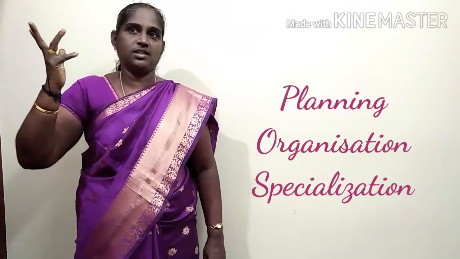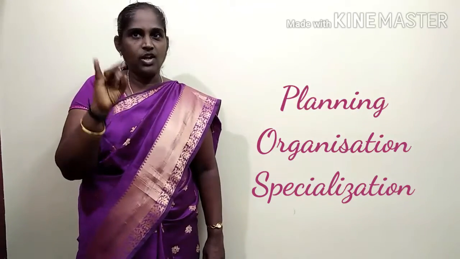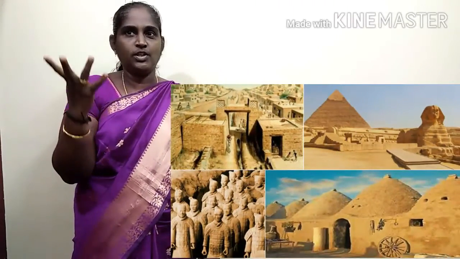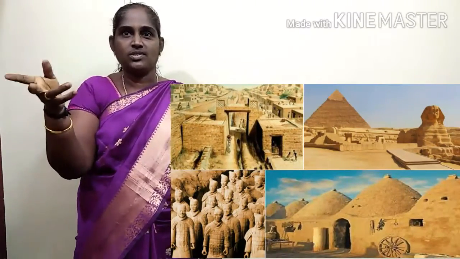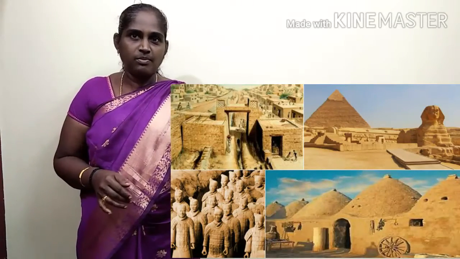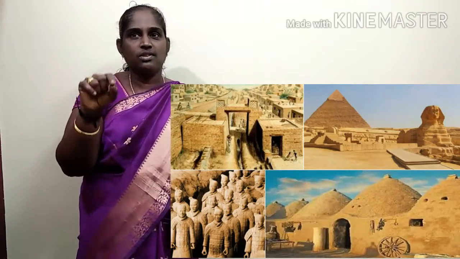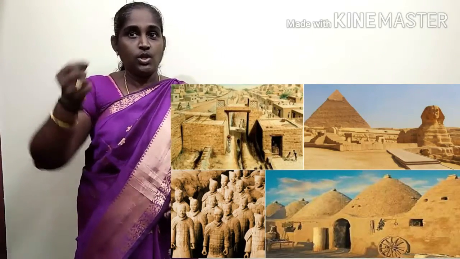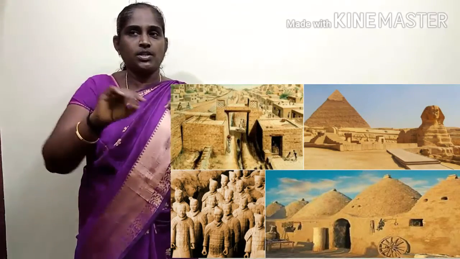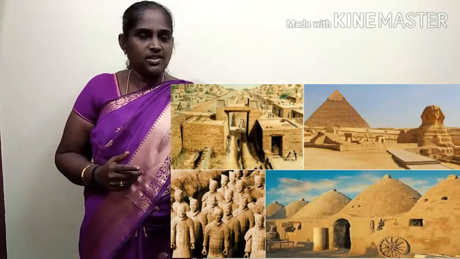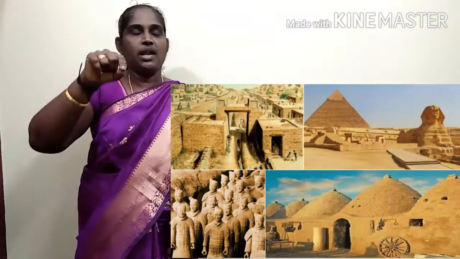When a large number of people live in close proximity, they need planning, organization and specialization. Settlements were planned and laid out. Politics came into existence. Food production and craft production started. Like this, civilization started to take shape. Huge buildings were built, the art of writing developed, and science and technology also developed. It became very helpful for the betterment of society.